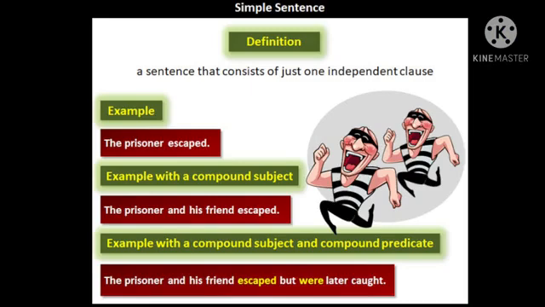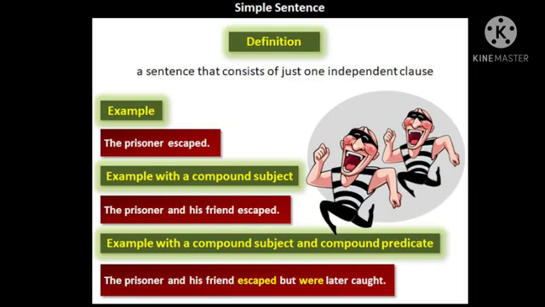A simple sentence means it is very simple. It contains only one independent clause. Independent means it is able to stand by itself. For example, the prisoner escaped. The prisoner is a subject and escaped is a verb. So we can say it is a clause because it is having a subject and a verb. And the prisoner escaped has a complete meaning. Nothing is lacking there. So we can say it is an independent clause.